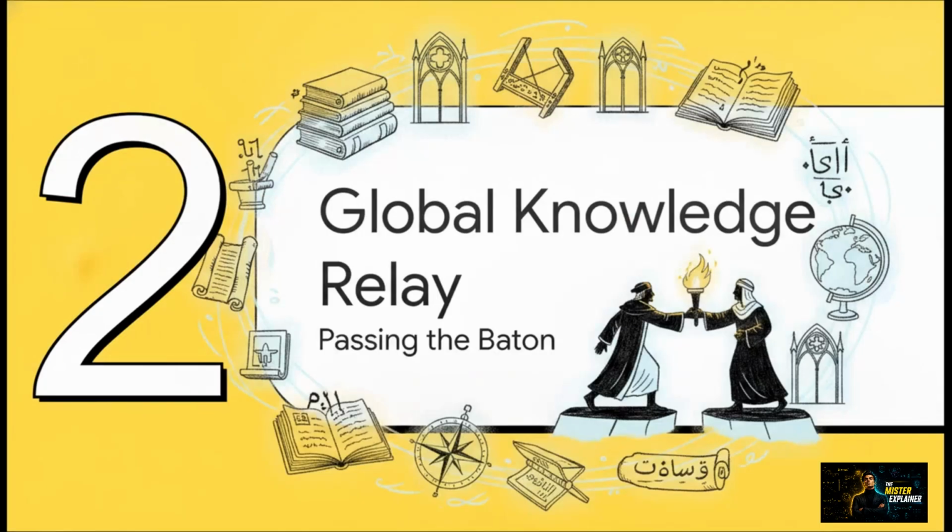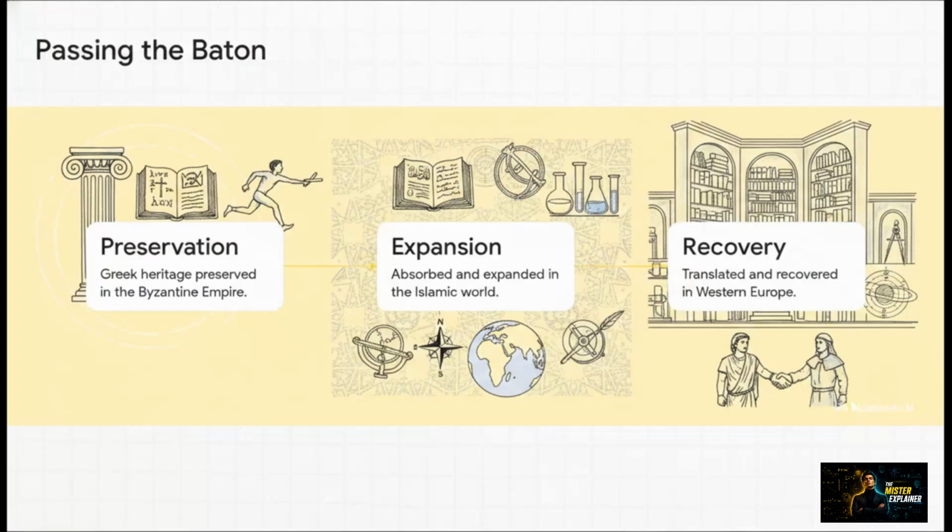Section 2. The Global Knowledge Relay. We often hear the early Middle Ages called a dark void, but it was actually this vital period of preservation where a massive relay race began. While Western Europe lost touch with Greek conceptions, the baton was passed over to the Byzantine Empire for preservation. Then this knowledge was absorbed and vastly expanded upon during the Islamic Golden Age. Finally, between the 10th and 13th centuries, these texts were translated back into Latin, completely reviving Western natural philosophy.